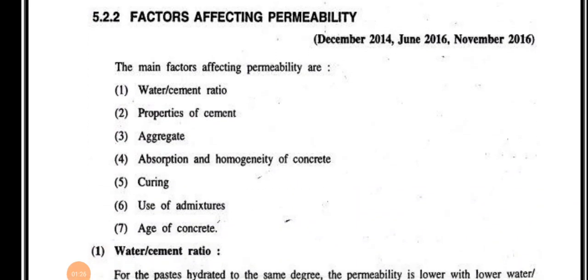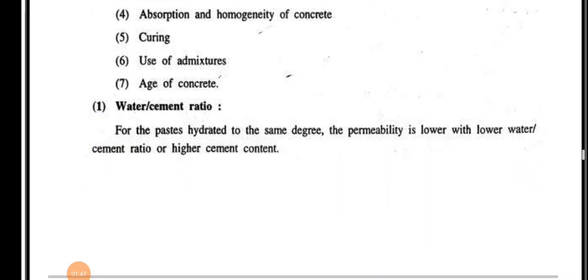Now we will discuss factors affecting permeability, that is water cement ratio, properties of cement, aggregate, absorption and homogeneity of concrete, curing, use of admixture, age of concrete. Now we will see it in detail.